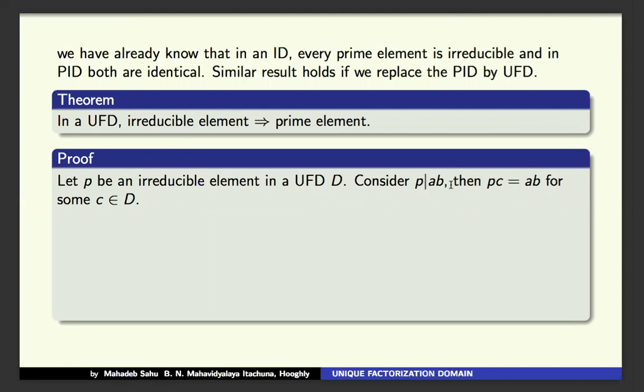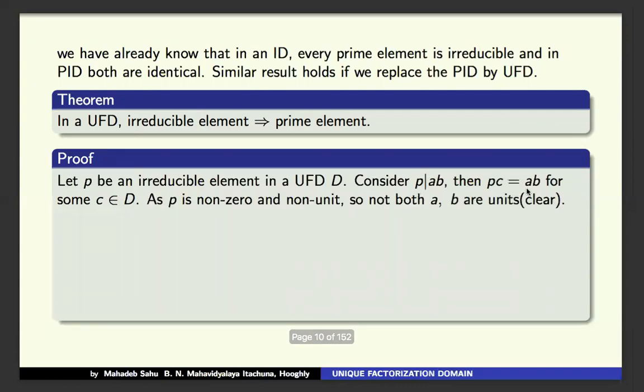Now P divides AB implies there exists some C belonging to D such that PC equal to AB. As P is non-zero and non-unit, because of the definition of an irreducible element, not both A and B are units.